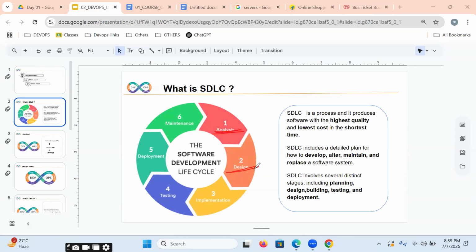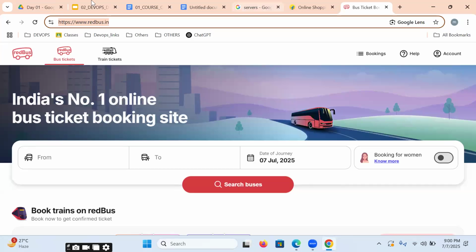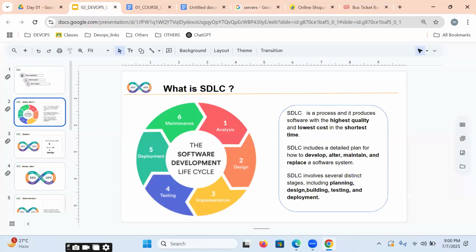Once analysis is done, it will be design. Our architects will do the design. Design is nothing but a plan. According to the plan, our developers will implement the lines of code by using Java, .NET, Python, any programming language. Once it is implemented, our testers will execute test cases, to check whether the application is working properly or not, whether the login page is working or not, the search page is working or not, the payment gateway is working or not. Functionally, our testers will verify.